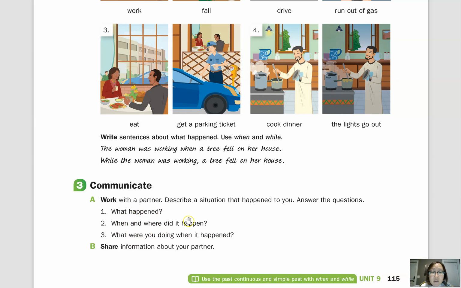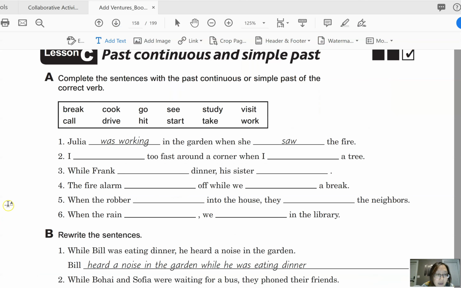So you can make 3 separate sentences, or you can make 1 long sentence with all 3 of these. So you can pause the video and make some sentences, just a few, and then you can continue when you're finished.